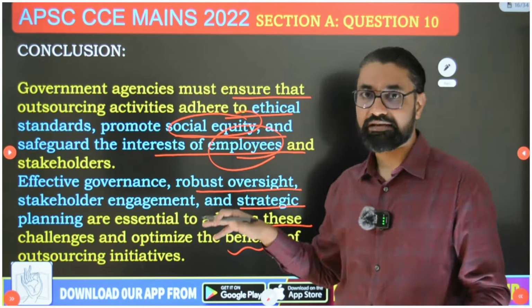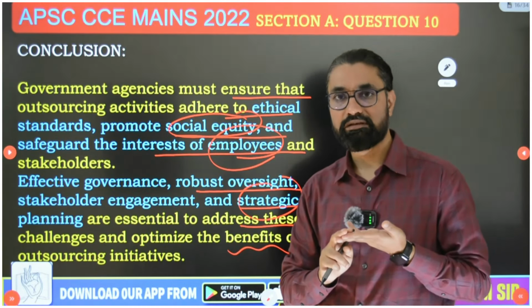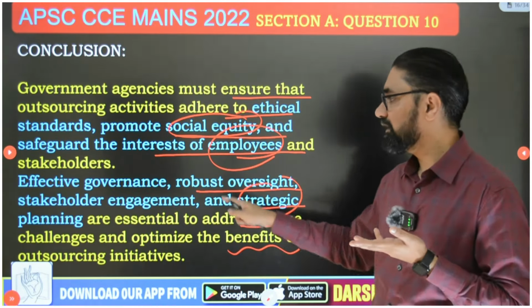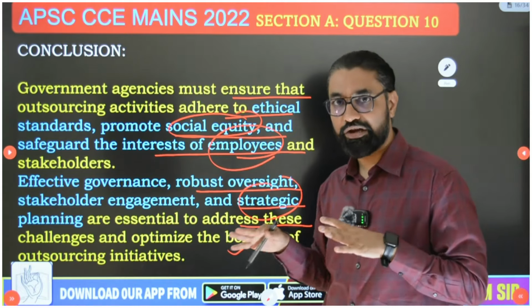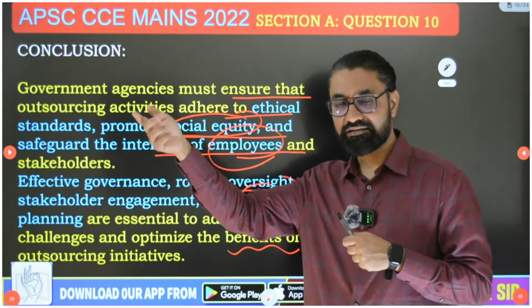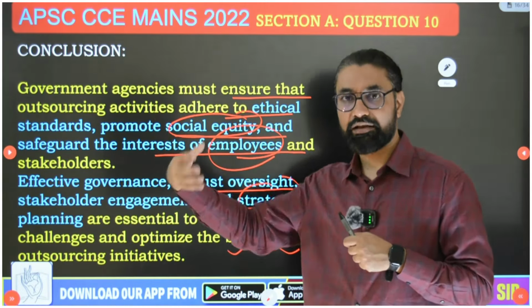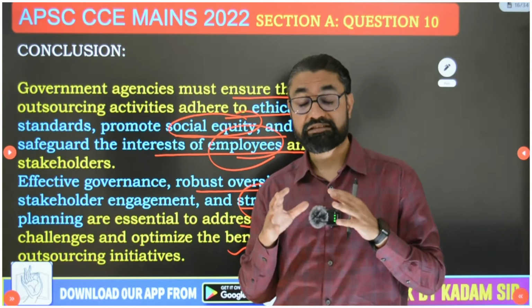So don't lose focus on effectiveness. Don't ignore your own employees, and ensure ethical standards while outsourcing and contracting. At the same time, ensure effective governance, so that contracted employees are delivering results on the ground, with robust oversight, monitoring, evaluation, checks and balances, and stakeholder engagement, so that citizens and others give proper feedback, etc. And do strategic planning. This contractual agreement should be done with extreme strategic planning.